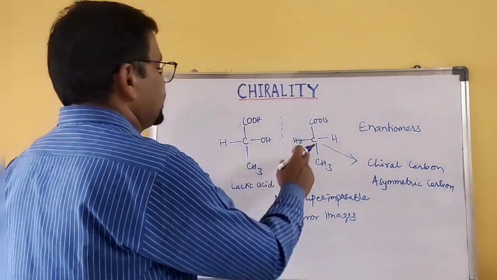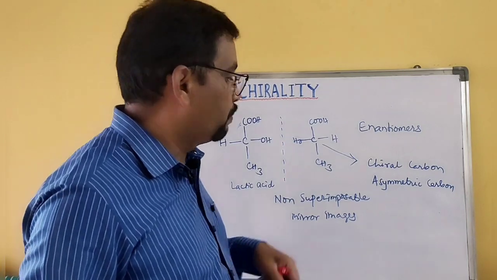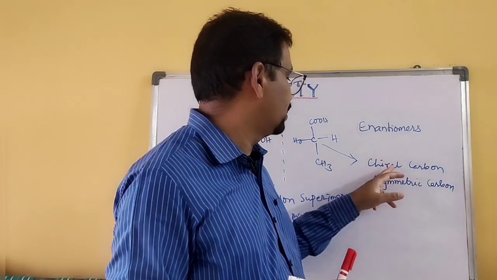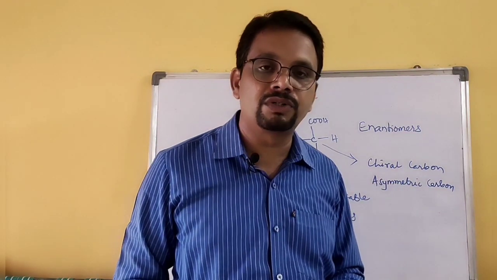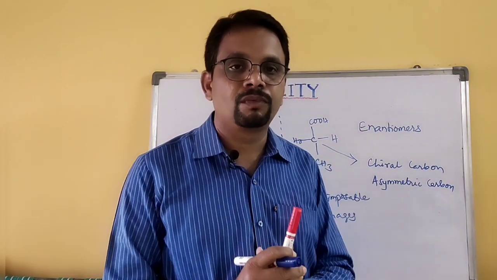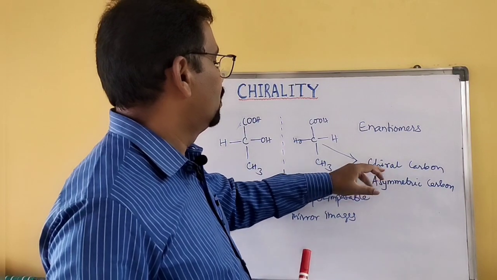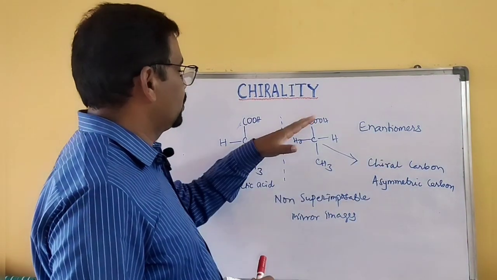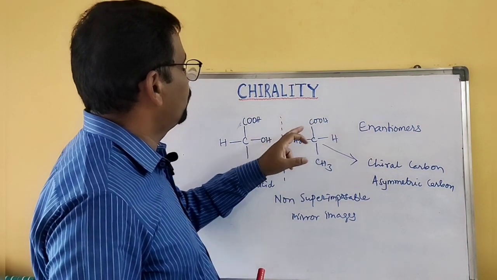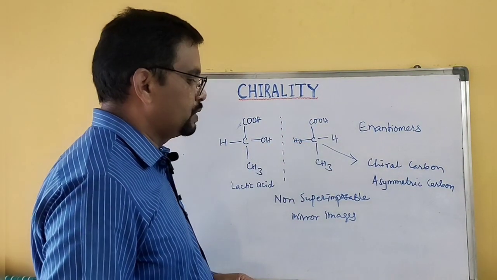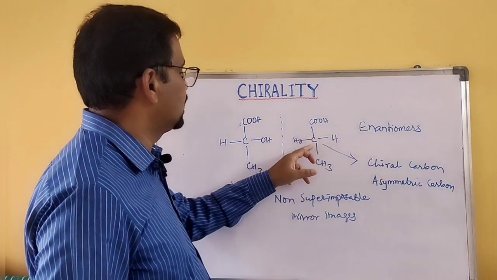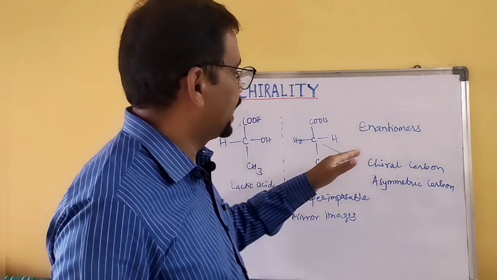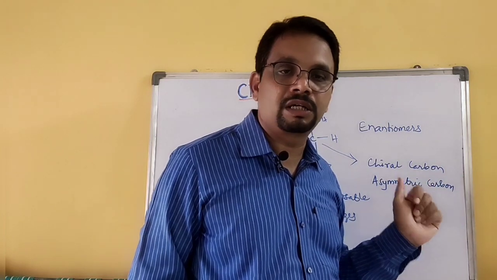Both are similar words, with just a little difference between chiral and asymmetric carbons, but both give the same meaning. When a molecule contains 4 different groups or atoms attached to the central carbon atom, that carbon atom is called chiral carbon or asymmetric carbon.